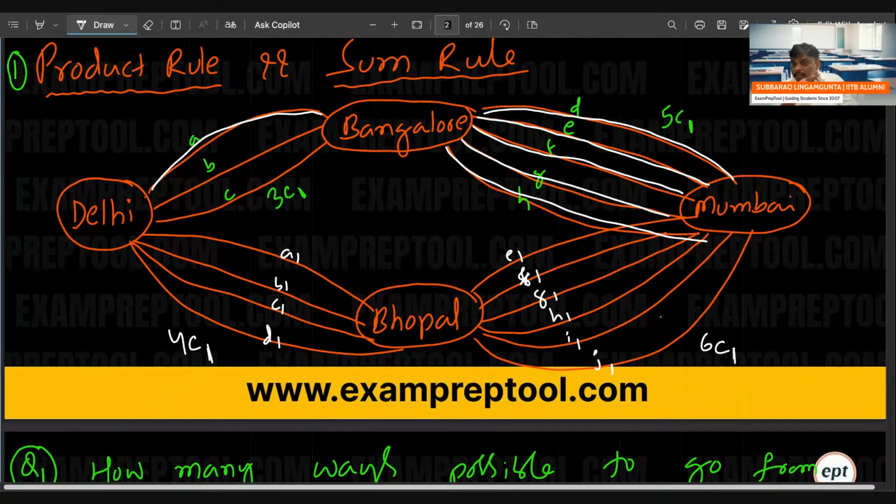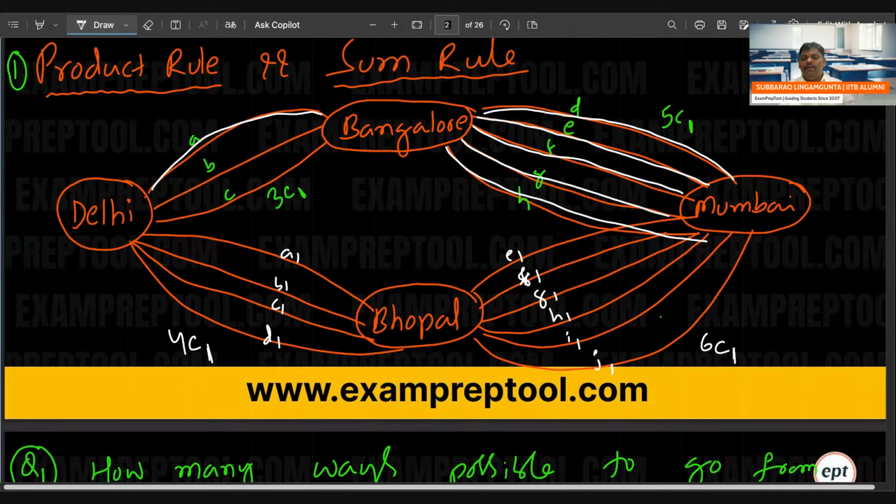But to complete the task, you have to finish both things. There is an order: first Delhi to Bangalore, then followed by Bangalore to Mumbai. One after another, but there is no relation at all. In programming terminology, it is something like inner loops: the I loop is there, and inside that there is a J loop, the inner loop. Each I value has J values.